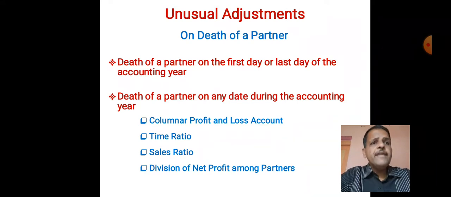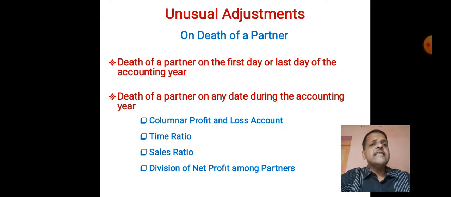Whatever is pre-death period profit, that will be shared by all partners, including that deceased partner, in their profit sharing ratio. Now, after death period or post-death period, profit will be shared by continuing partners. Deceased partner will not get share in it, and whatever is the new ratio of those remaining or continuing partners, they will share post-death period profit in that ratio.